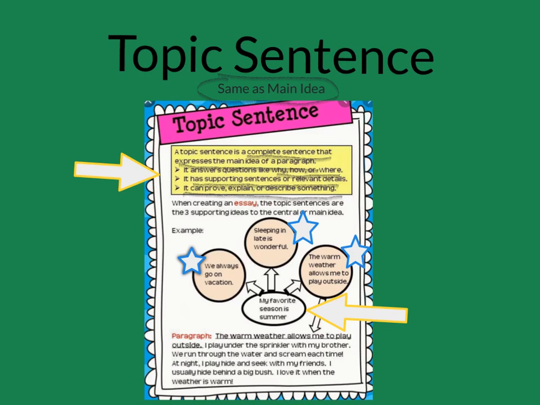When creating an essay, the topic sentences are the three supporting ideas to the main central idea. Okay, for example, the topic sentence is right here, and then the three things with the stars are all the supporting details. So I'm going to read this paragraph, and then we're going to talk about the diagram.